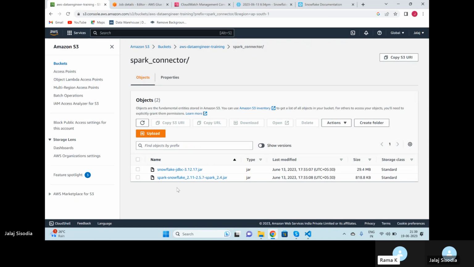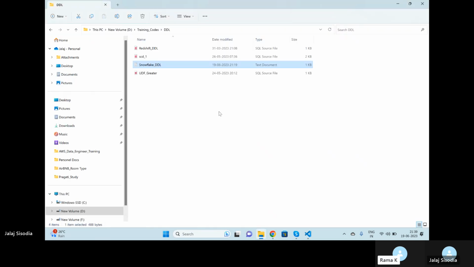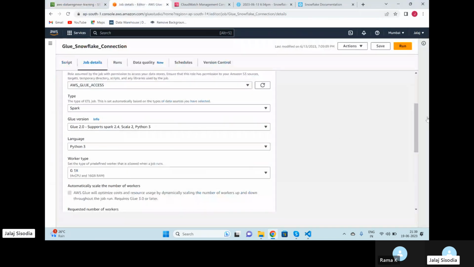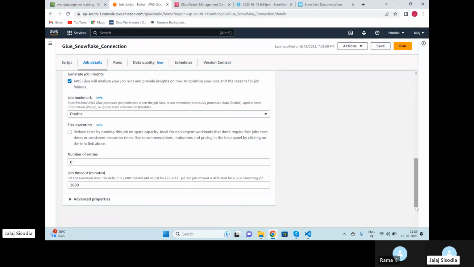Can I see the jar code, where we mentioned the jars? No, it's just a jar file. You can't see the code here. Where are we mentioning these jar names? In the job details, come down, click on advanced properties. Come down.